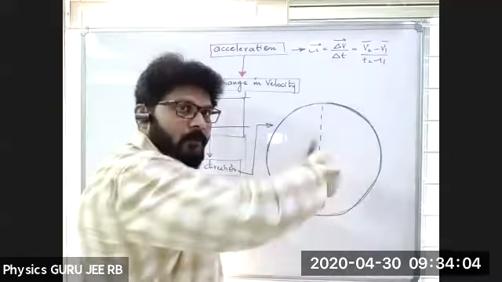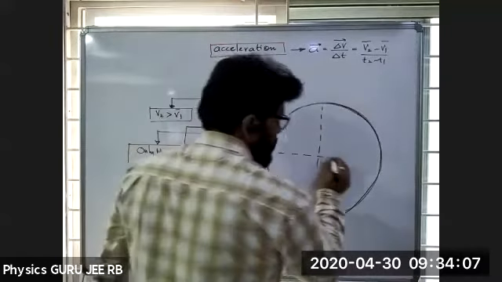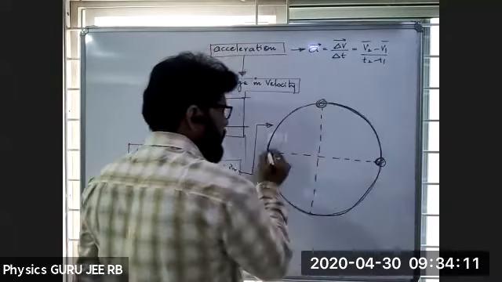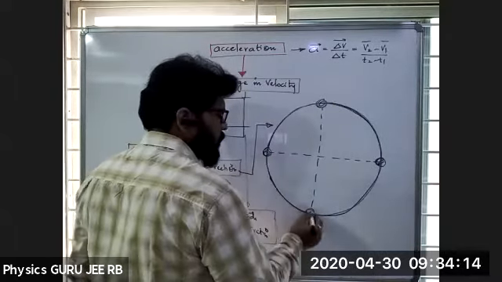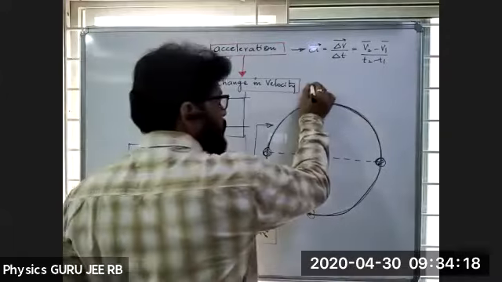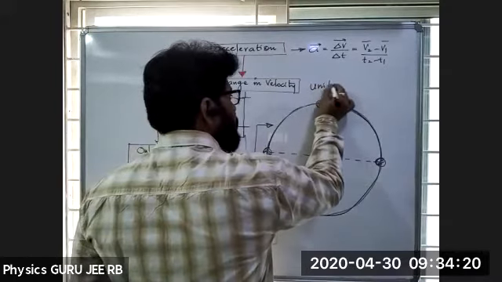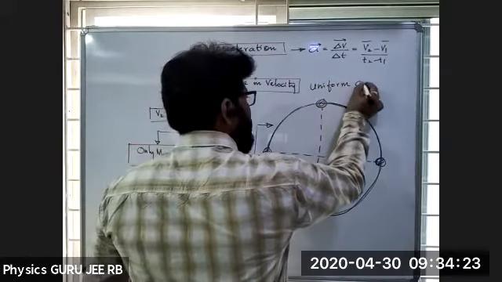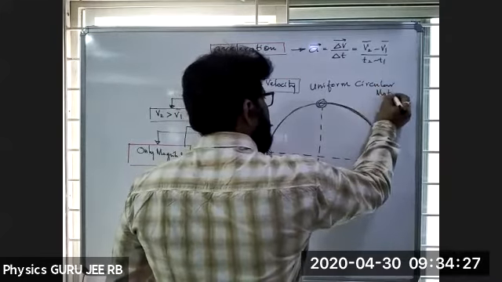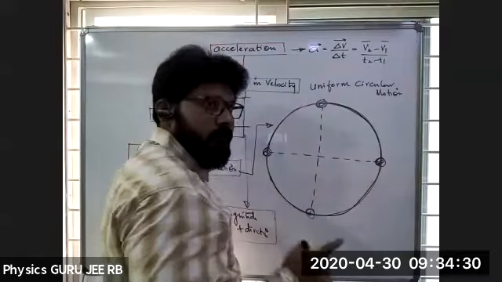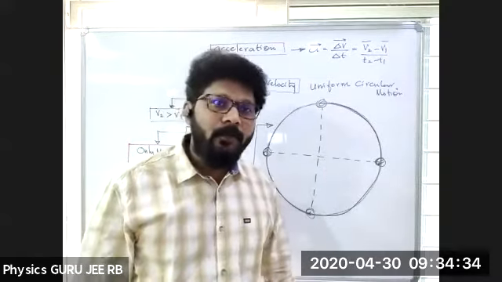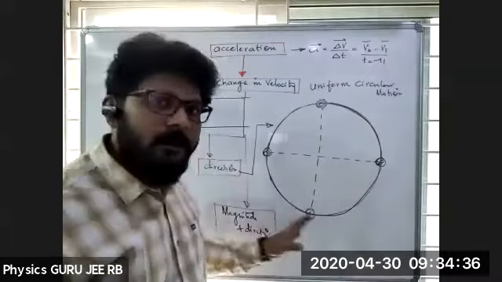Right? The body is going in a circular path. Now, if I take velocities at any point here, 1, 2, 3, 4, it is a uniform circular motion. It is in uniform circular motion. Fine. When it is in uniform circular motion,